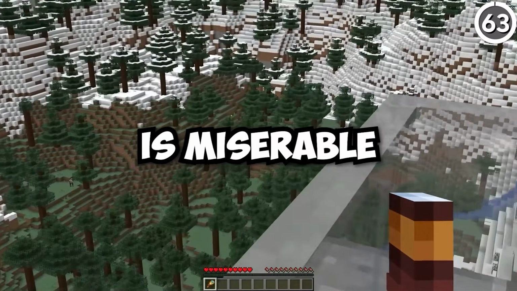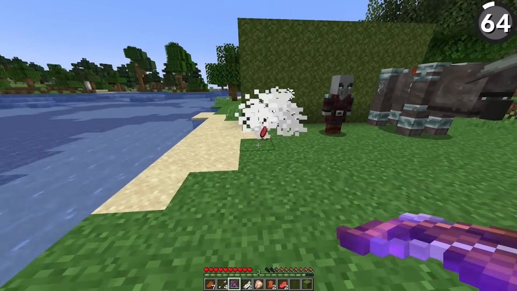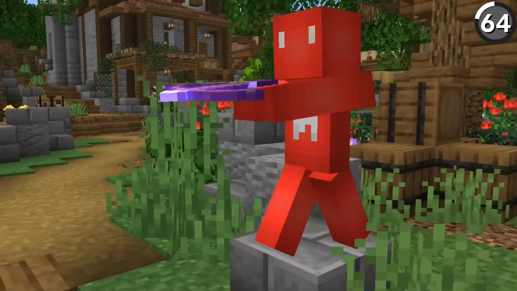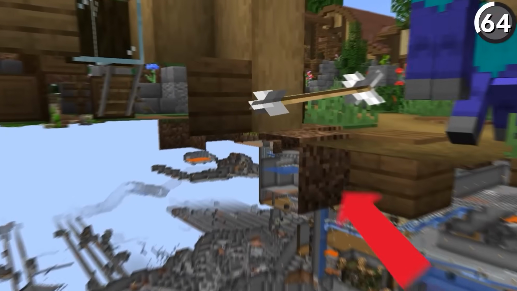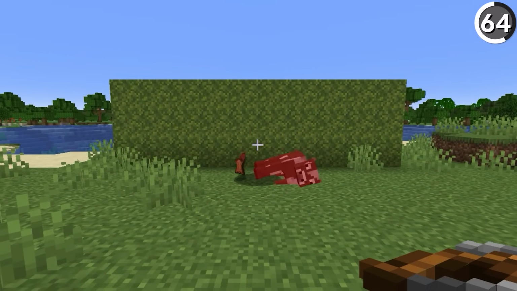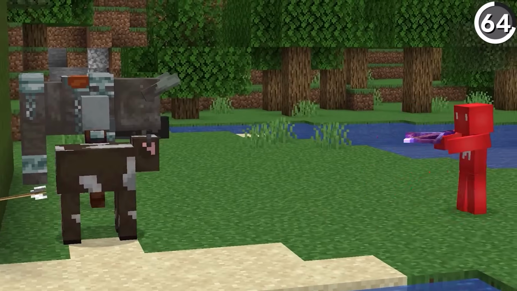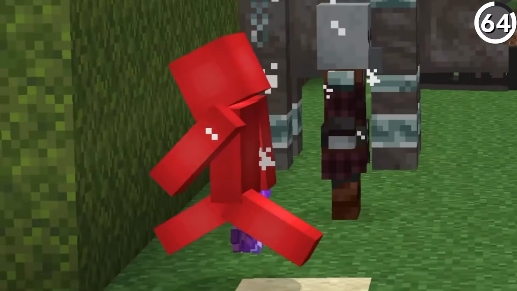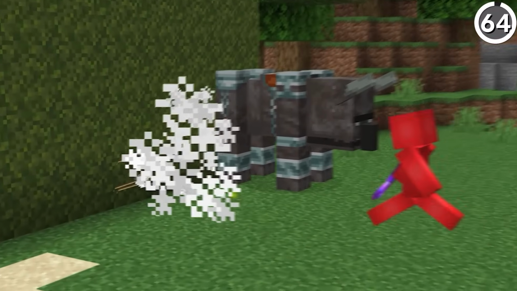The piercing enchantment could be a lot more useful than you think it is, since if you get this on your weapon, then it actually gives you a way to save back on your arrows. Since, as you can notice here, if we shoot a projectile into a wall without the piercing enchantment, we're not able to pick it back up. But with the piercing enchantment, then it actually works, giving us an economical enchantment that I'm happy to see.